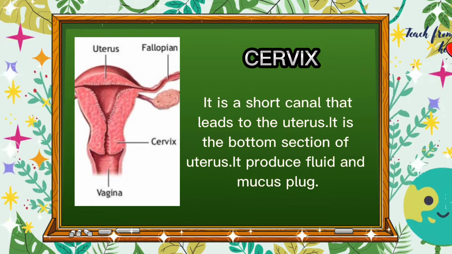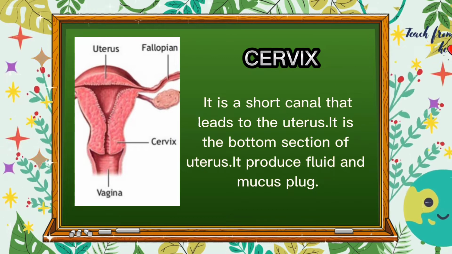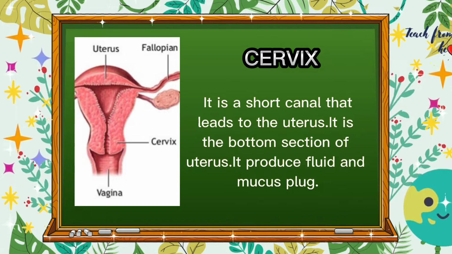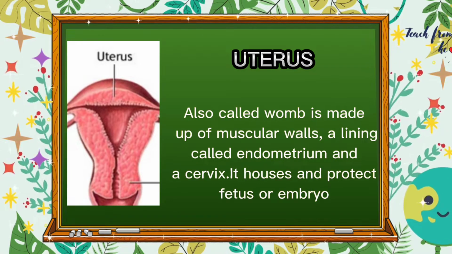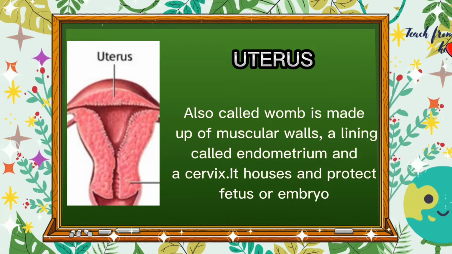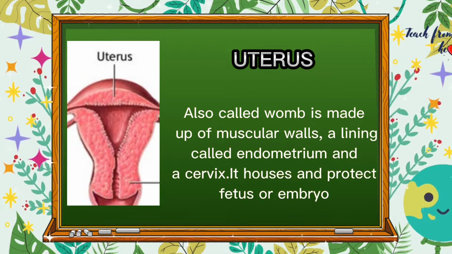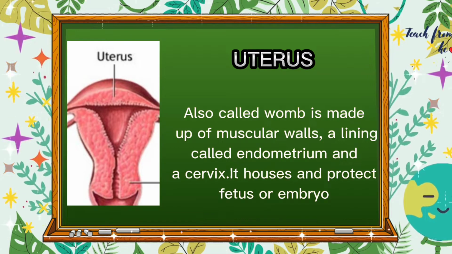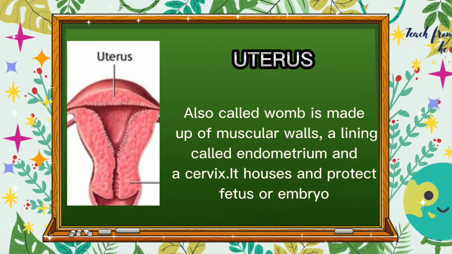Cervix is a short canal that leads to the uterus. It is the bottom section of the uterus that produces fluids to help sperm cells travel. It also produces a mucus plug to keep out germs during pregnancy. Uterus, also called womb, has muscular walls and a lining called endometrium, and the cervix. It houses and protects the embryo or baby and allows nutrients and waste exchange with the placenta during pregnancy. It also nourishes the embryo before a placenta grows.